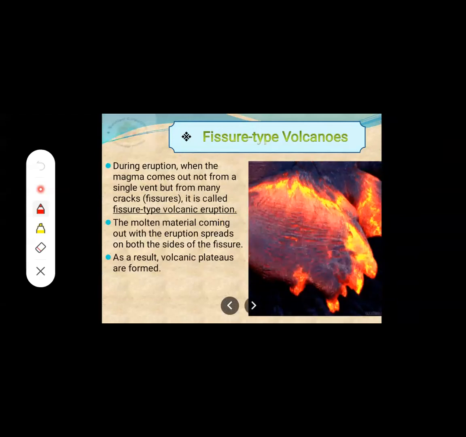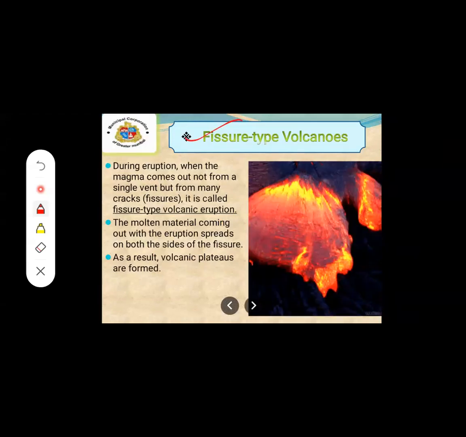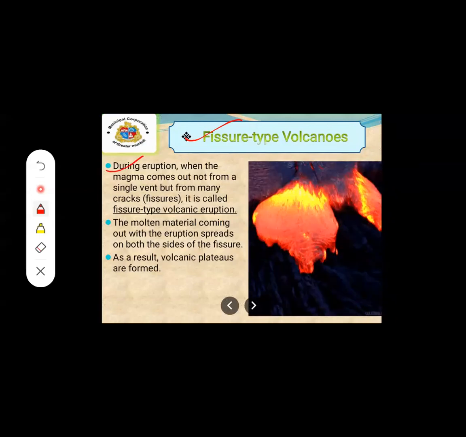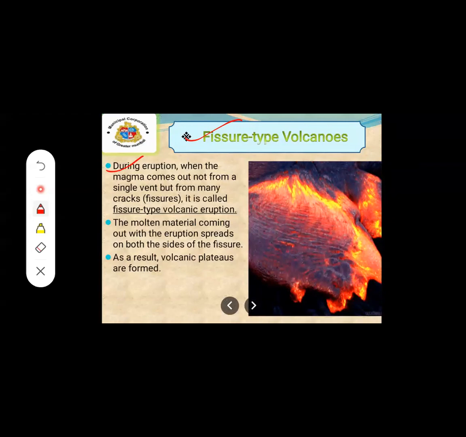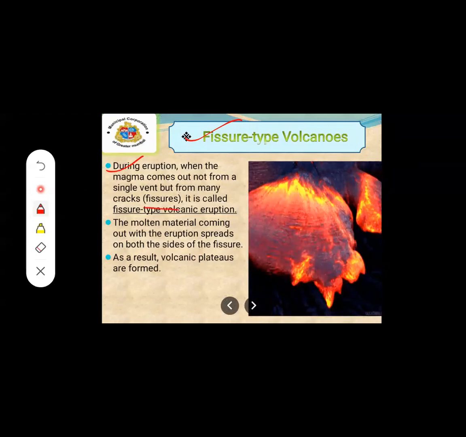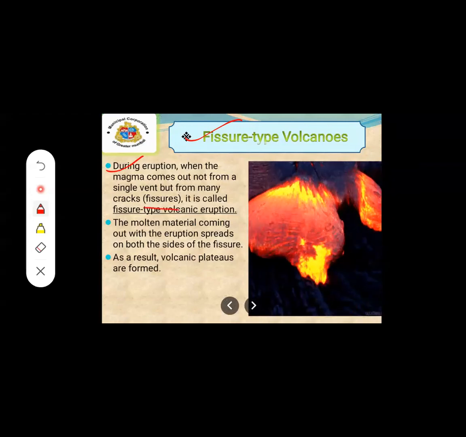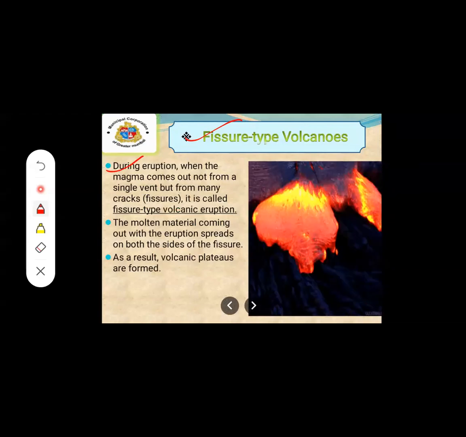During the eruption, the magma comes out not from a single vent, but from many cracks, which are known as fissures. It is called fissure type volcanic eruption.